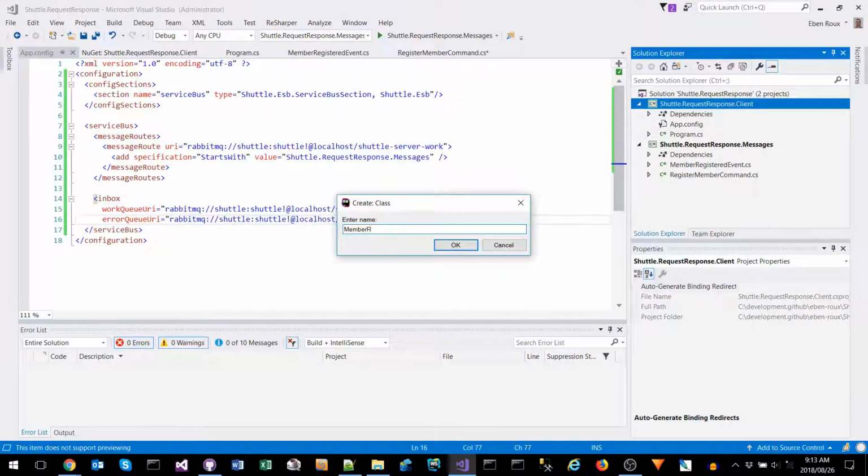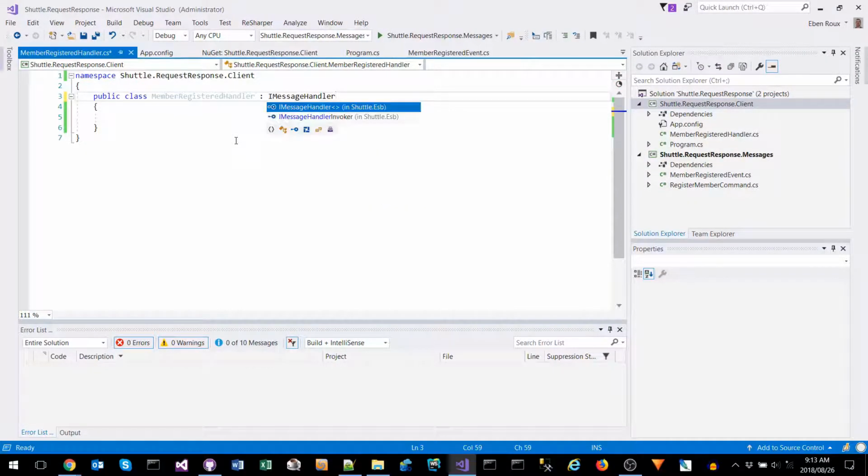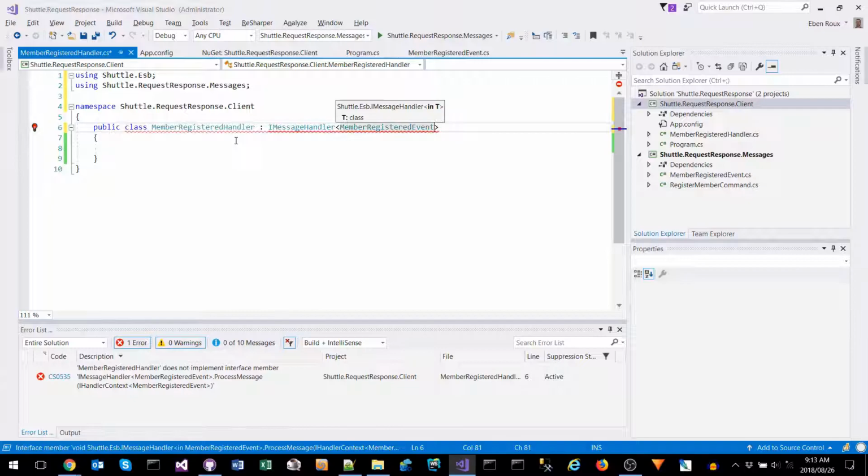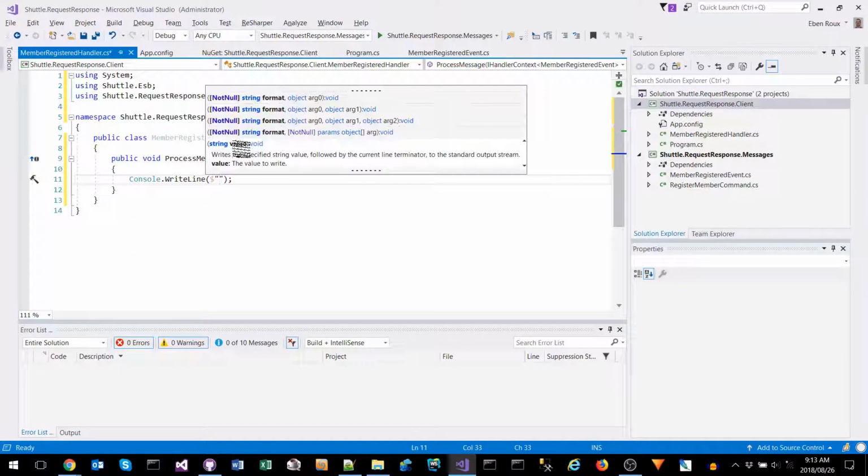Next, we will implement the member registered handler that simply responds to the member registered event message. This is sent back from the server, and in our case, we will write the username to the console to show that we have received that message.